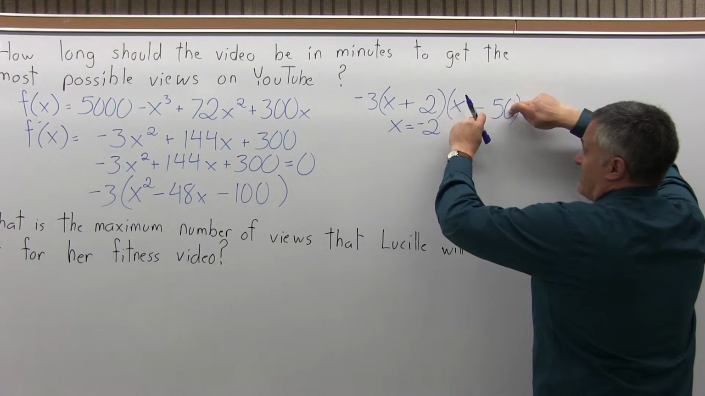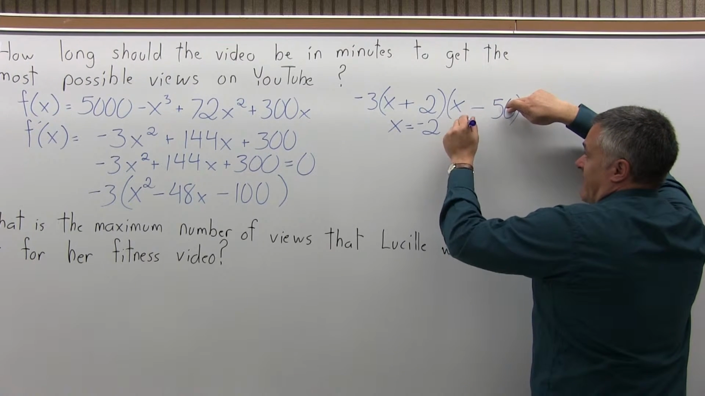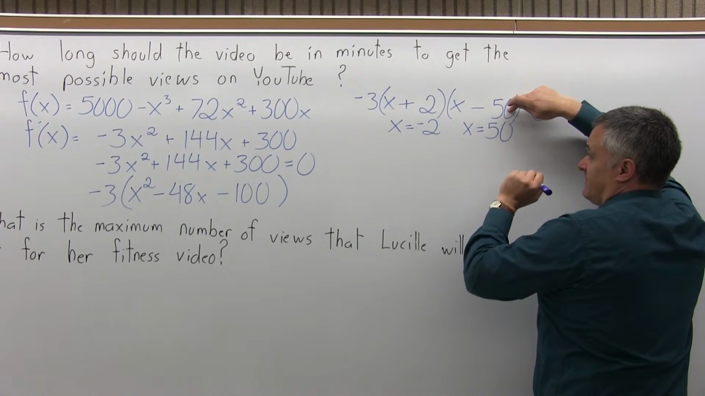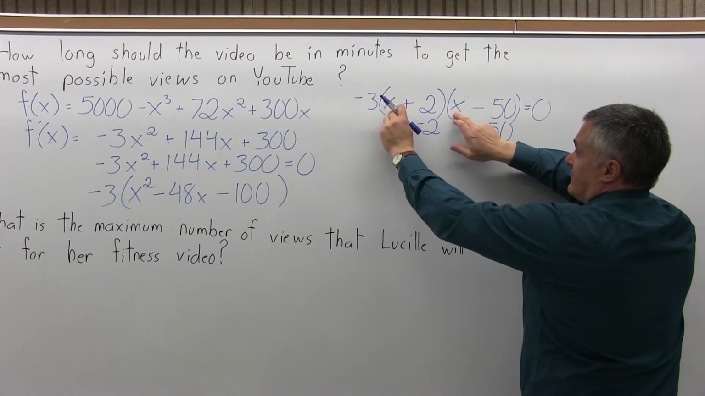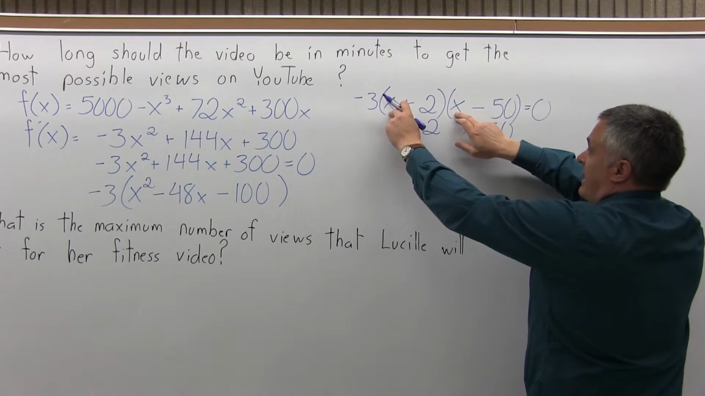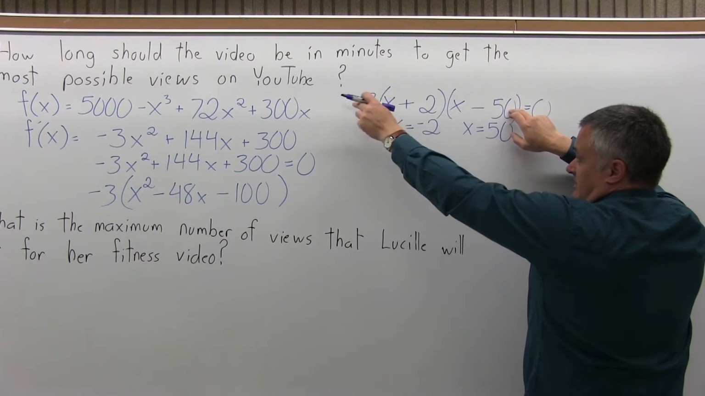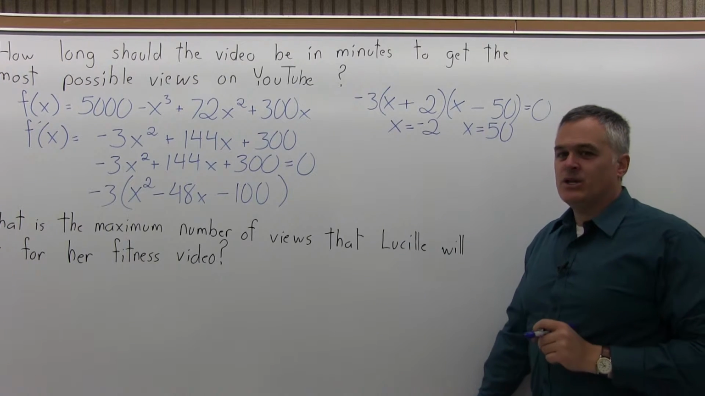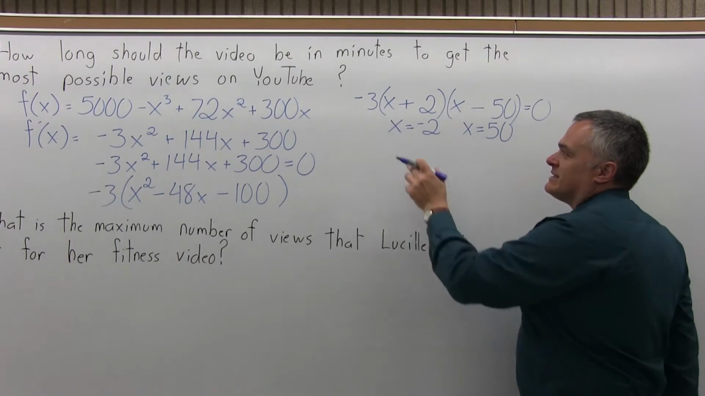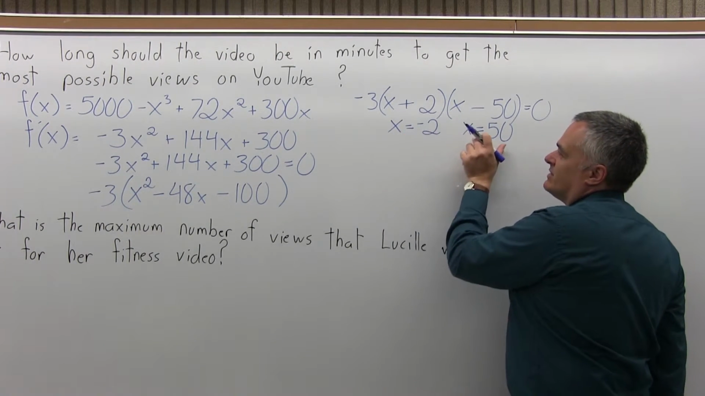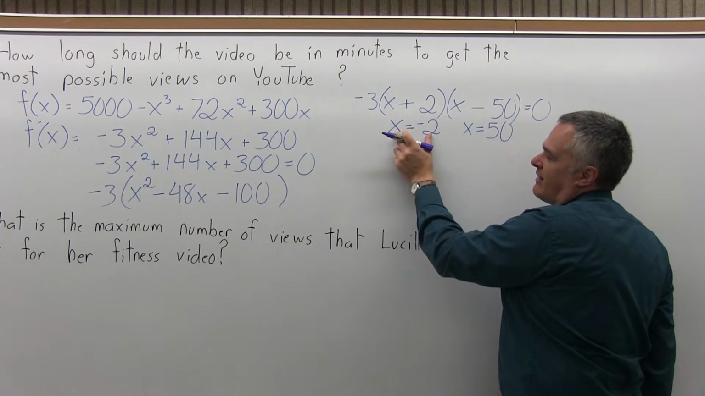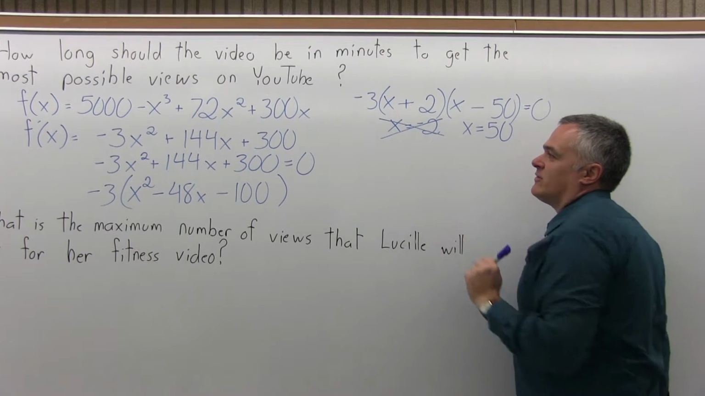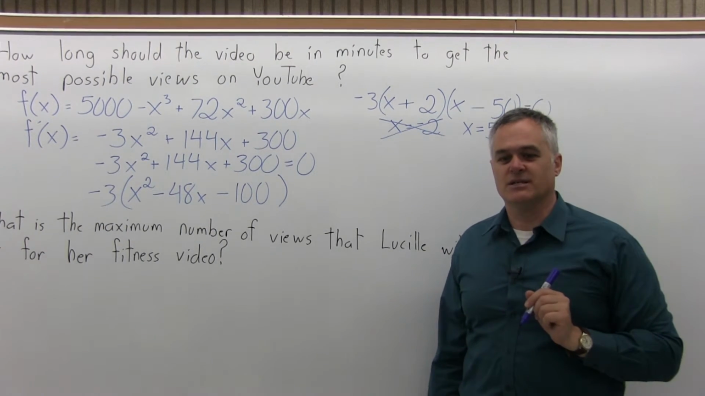And then the other factor gives me the other solution. If x minus 50 is a factor, then the solution is x equals 50. So again, where I have an x, if I put in a 50, do the math, this factor zeroes out times the other stuff, it will give me a true result, 0 equals 0. So my possible answers are a video that's negative 2 minutes in length or a video that's 50 minutes in length. Well, you can't have a negative 2-minute video.